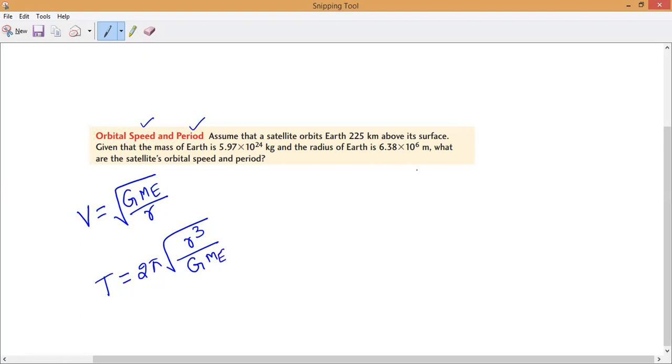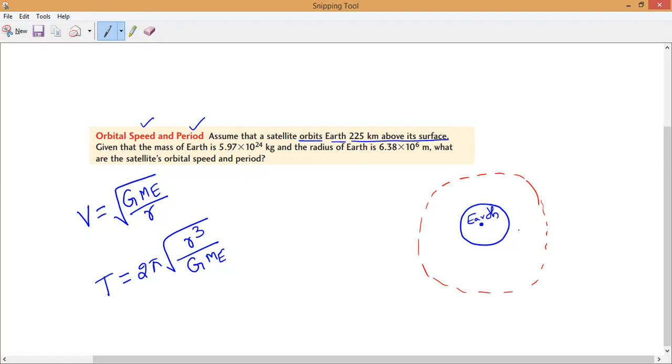Now you can see here, what is the question? Observe very carefully. Assume that a satellite orbits Earth 225 kilometers above its surface. Now this is the Earth, and the Earth has a center. So the satellite is revolving 225 kilometers above its surface. Yes or no, guys? This is the satellite position.